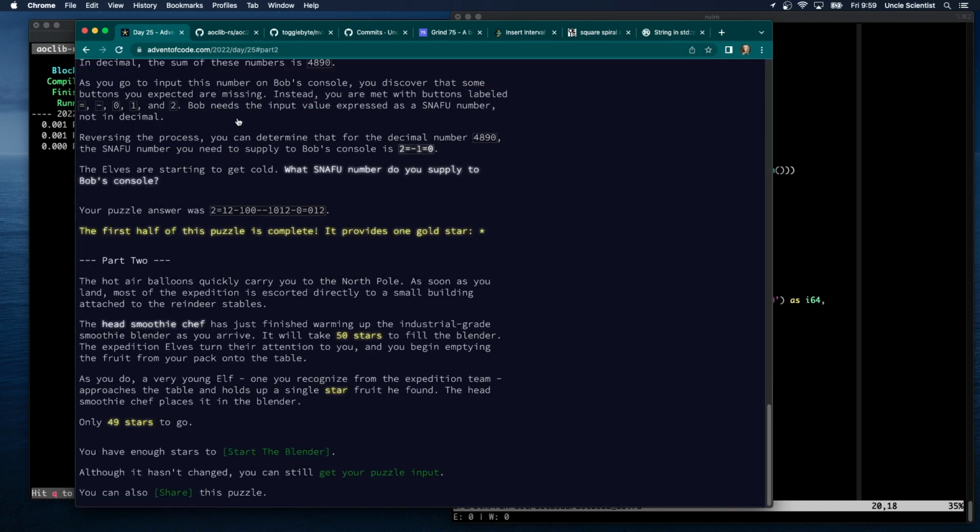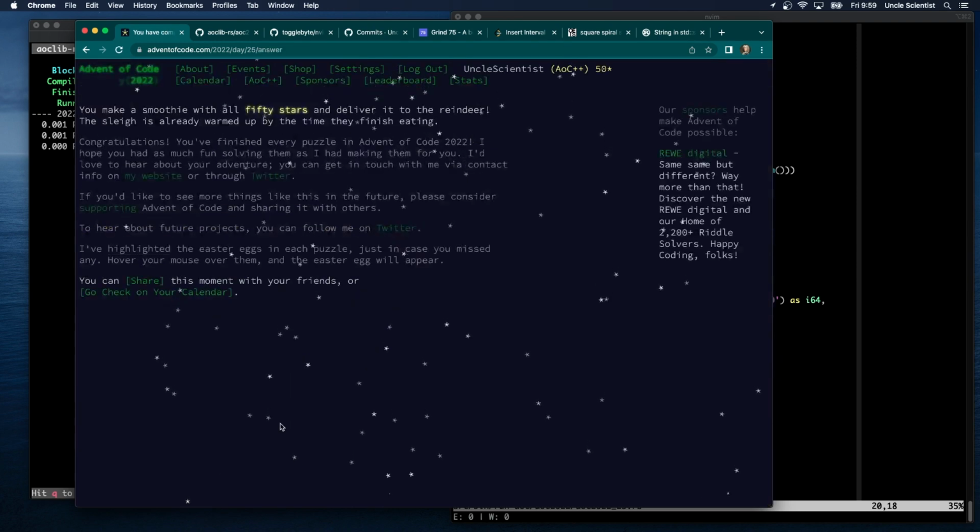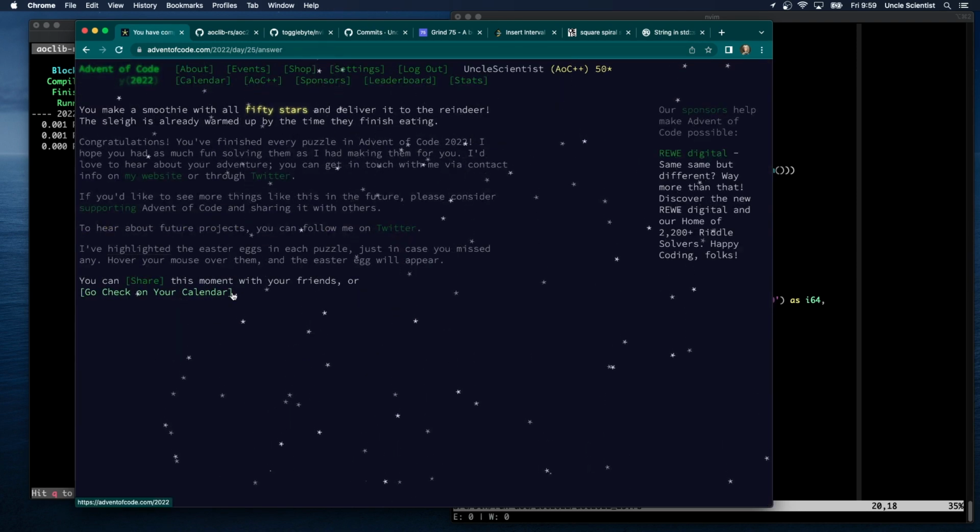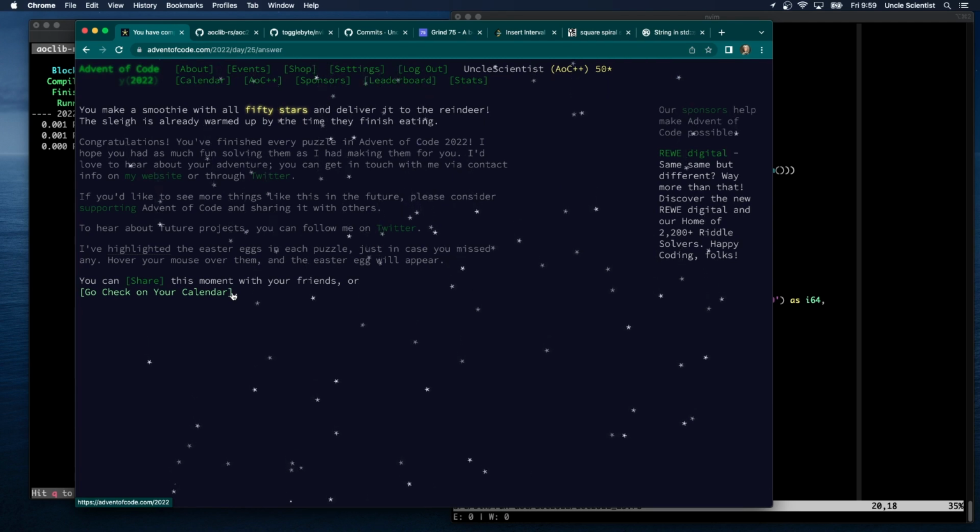Continue part 2. The hot air balloons quickly carry you to the North Pole. As soon as you land, most of the expedition is escorted directly to a small building attached to the reindeer stables. The head smoothie chef has just finished warming up the industrial-grade smoothie blender as you arrive. It will take 50 stars to fill the blender. The expedition elves turn their attention to you, and you begin emptying the fruit from your pack onto the table. As you do, the very young elf, one you recognize from the expedition team, approaches the table and holds up a single star fruit he found. The head smoothie chef places it in the blender. Only 49 stars to go. You have enough stars to start the blender. Boom. You make a smoothie with all 50 stars and deliver it to the reindeer. Yay! The sleigh is already warmed up by the time they finish eating.